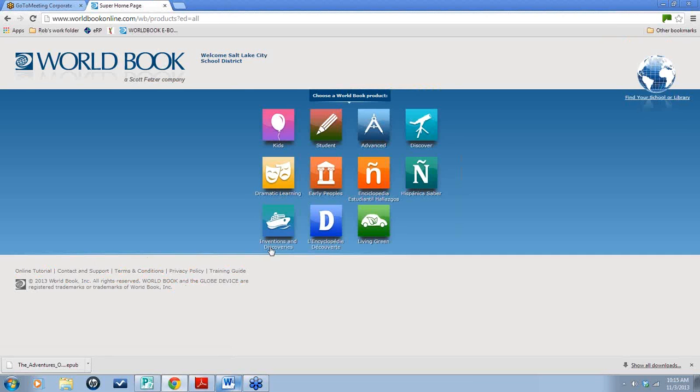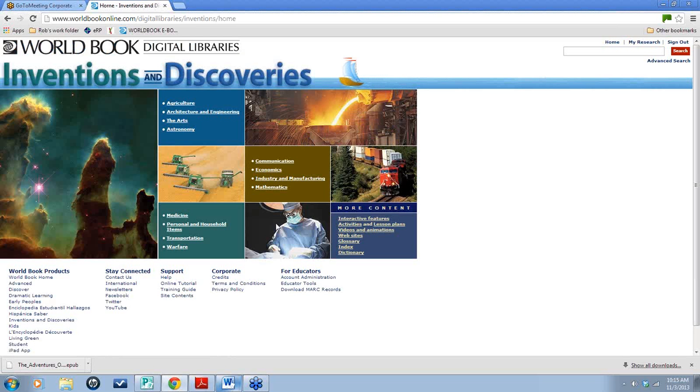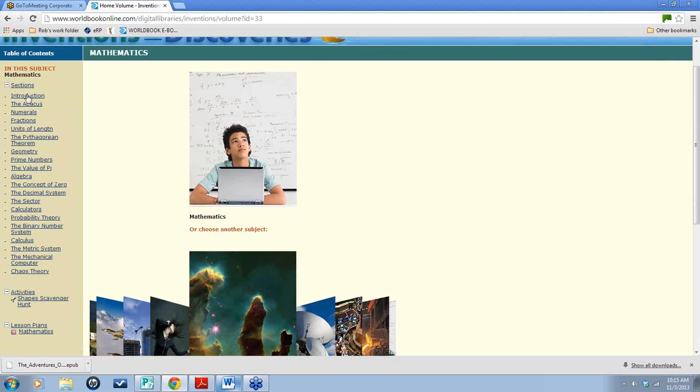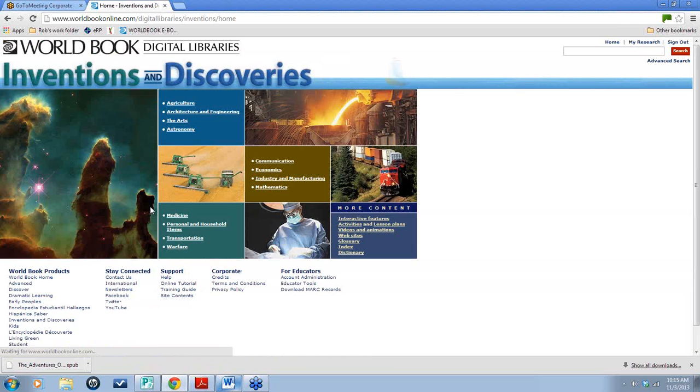Going back, we're going to look at inventions and discoveries. This is the history of the advancements in each of these areas. So let's say you were a math teacher and you wanted them to go in and learn about some of the history of math. It starts with early things and basic numbers, and it works its way up to modern things. So it's a timeline in a sense, but it chronologically works its way up historically to modern advancements. So the same would be true of astronomy and warfare and so on and so forth.